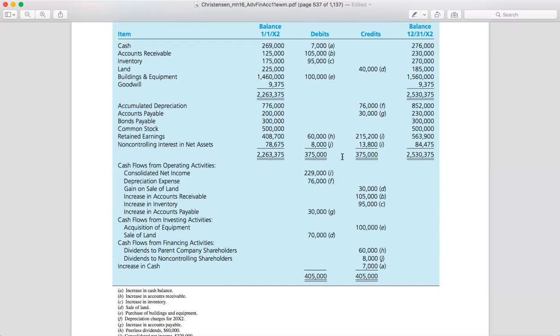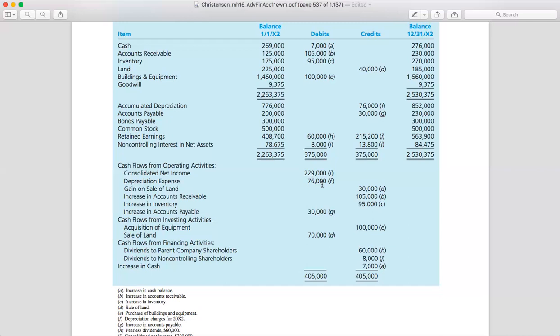So the next one is also for the non-controlling interest in net assets. Based on this, you can see the amount in here, right? For the consolidated net income, the total is around 229,000.